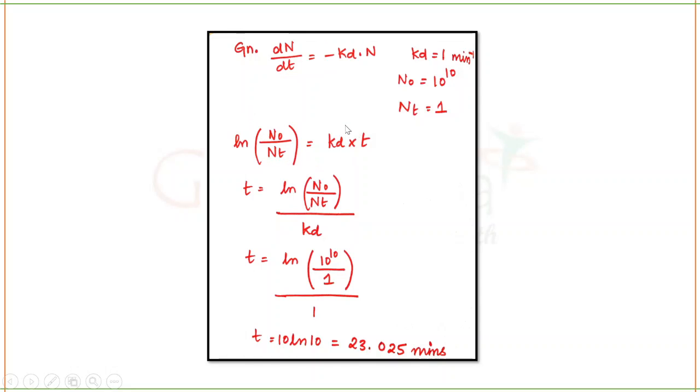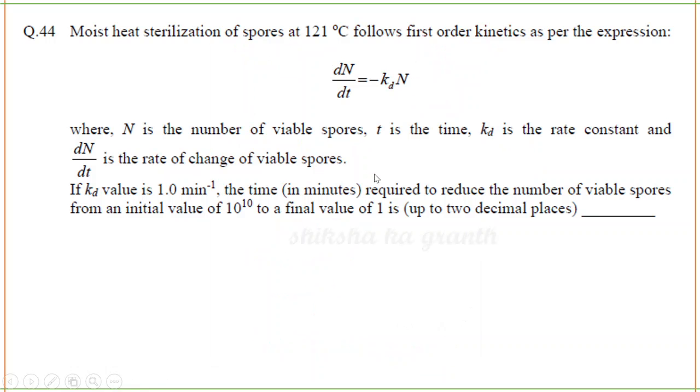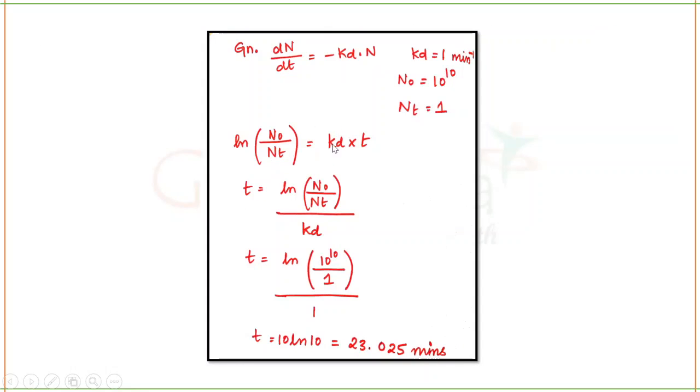Note this formula. They're asking you to find the time. So T, just rearrange the formula. T is equal to ln of N naught by Nt divided by kd. So T is equal to ln of N naught is 10 power 10 by 1, the whole divided by kd value, which is 1. So T will be 10 ln 10 and you will get 23.025 minutes as the answer. Just go through it once. Very simple only.